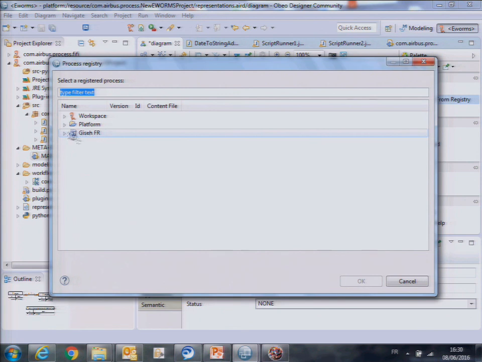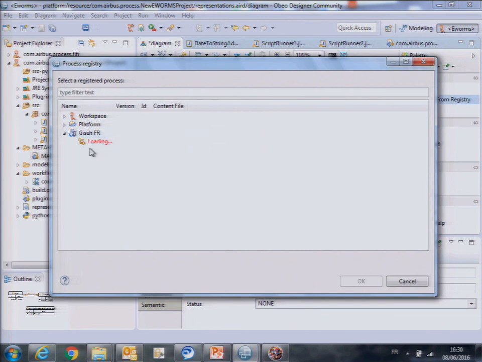This node, in fact, is representing a remote installation on my Airbus remote test environment, on which we have deployed certain plugins, the engine plus certain plugins. This means that when the user wants to execute something remotely, he goes to this dialog, and instead of selecting a platform workflow, he selects Gizeh1, for example.